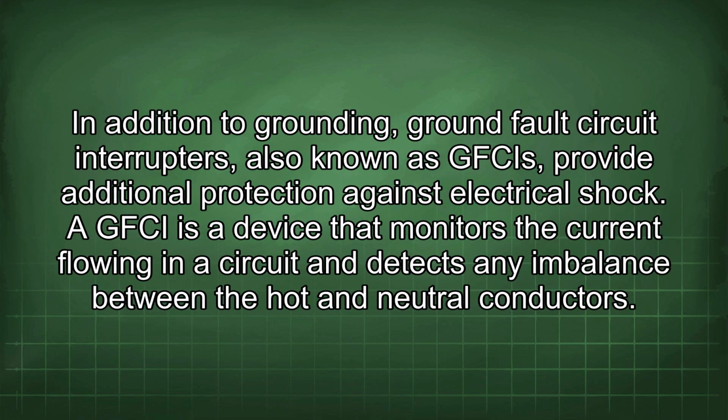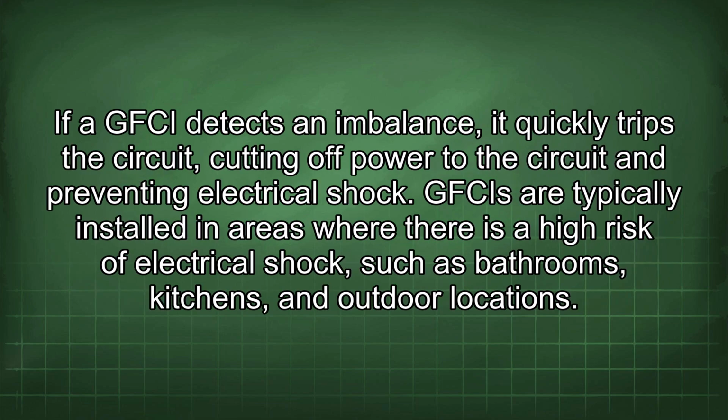In addition to grounding, ground fault circuit interrupters, also known as GFCIs, provide additional protection against electrical shock. A GFCI is a device that monitors the current flow in a circuit and detects any imbalance between the hot and neutral conductors. If a GFCI detects an imbalance, it quickly trips the circuit, cutting off power to the circuit and preventing the electrical shock. GFCIs are typically installed in areas where there is a high risk of electrical shock, such as bathrooms, kitchens, and outdoor locations.